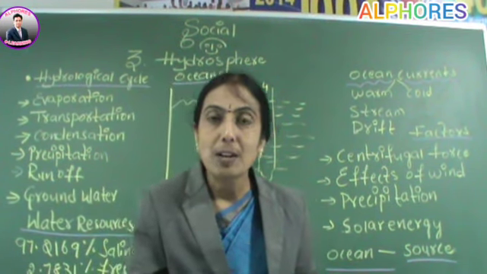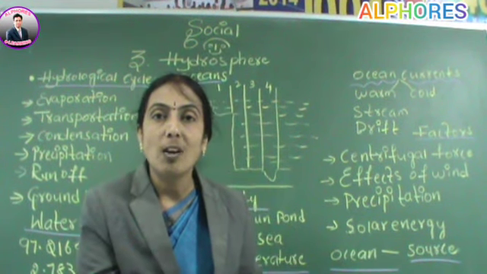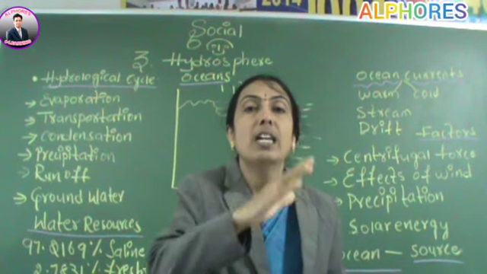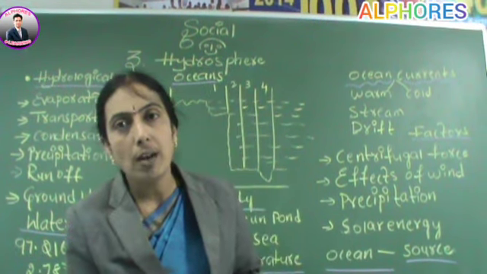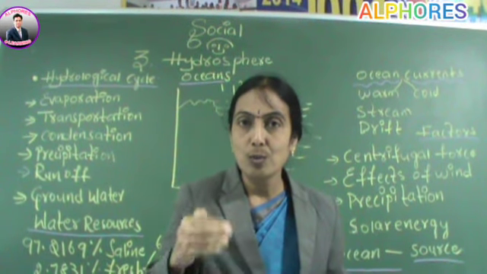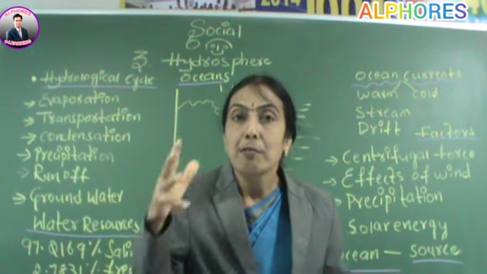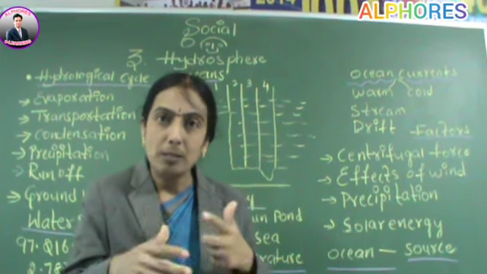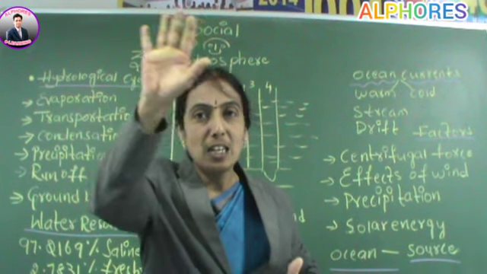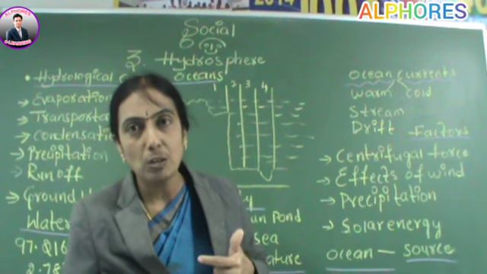So the atmosphere draws the water from the earth in the form of vapor, and again that vapor returns onto the earth in the form of either rain or snowfall, sleet, hail, etc. That is, first water is taken into the atmosphere in the form of vapor, then it is converted into different forms of precipitation, and again it comes onto the earth.